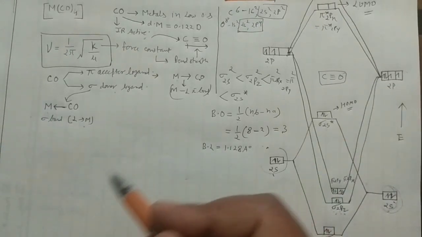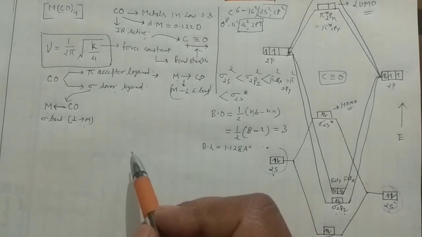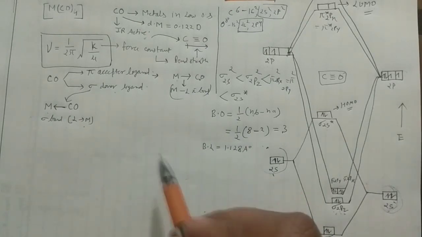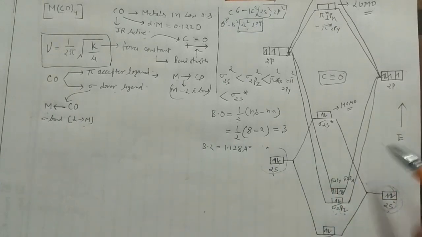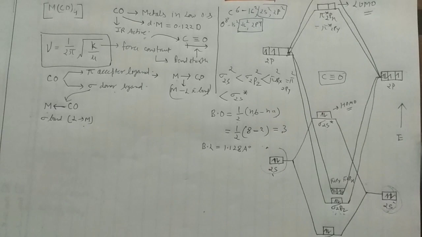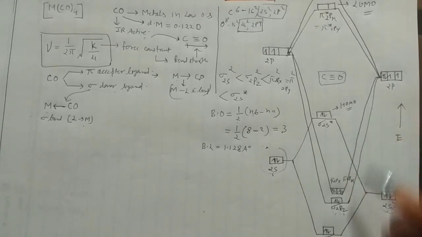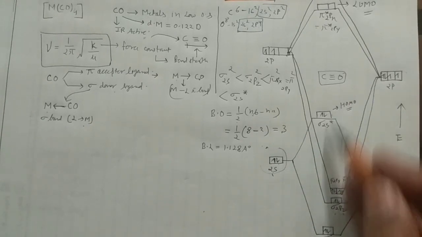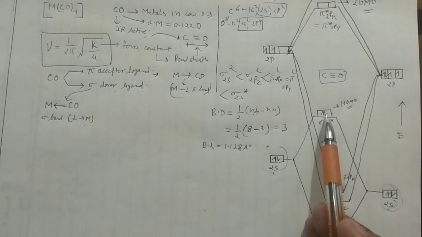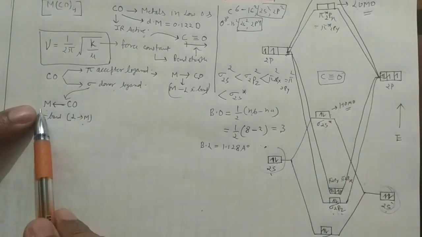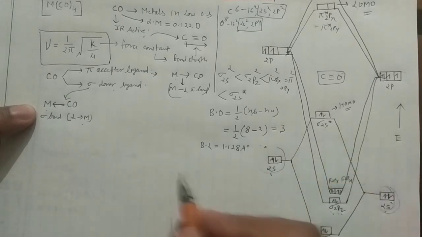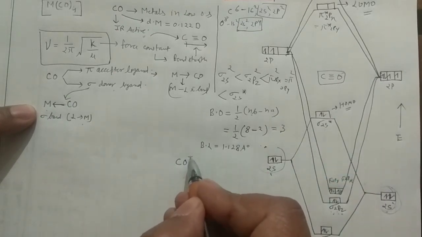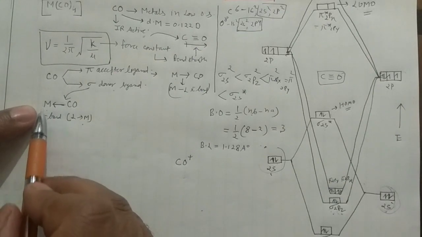So when one metal is present and it is forming 4 carbonyls, and one carbonyl is connected with 4 metals, if I want to explain here, it will donate this electron pair, this electron pair, this electron pair, and this electron pair. So it can donate all, it can donate one. Now what happens? If it donates its electron pair to this metal, what will happen to the bond order? Now it will become CO positive when it donates the electron pair.